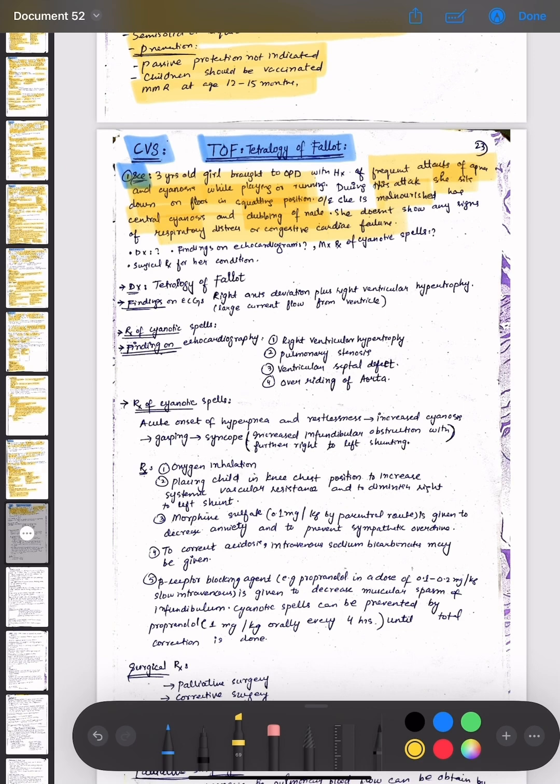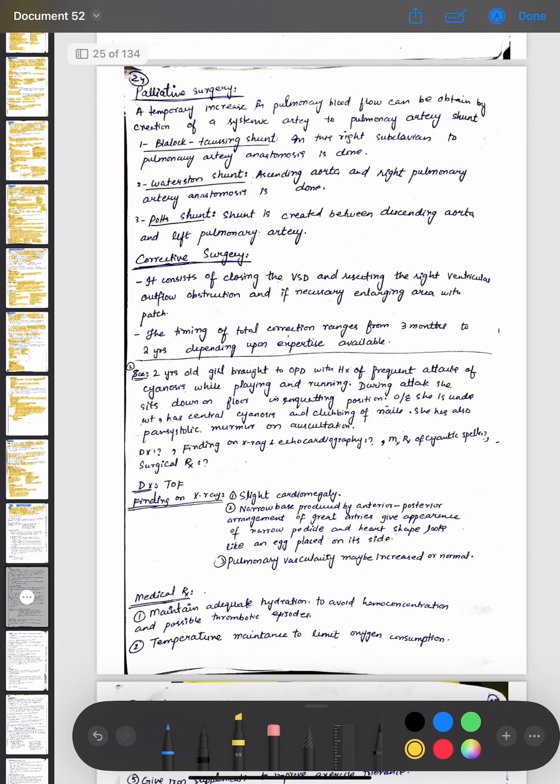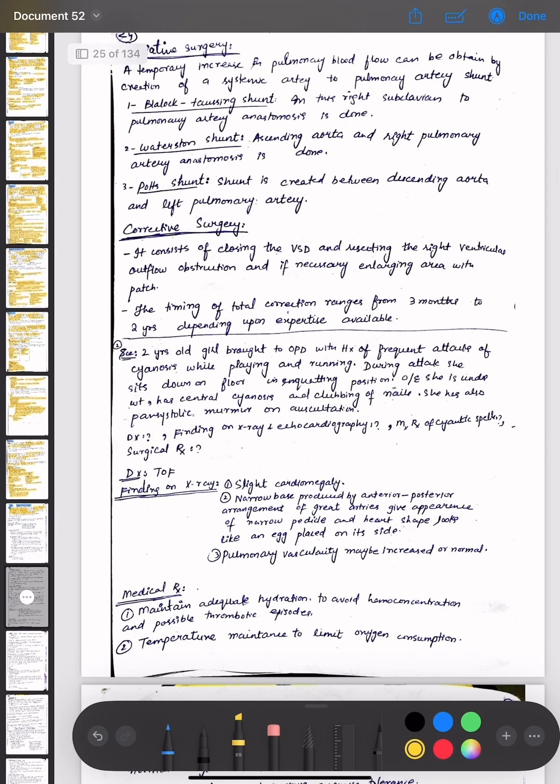Now let's read another scenario. There is a 2-year-old girl who is brought to OPD with history of frequent attacks of cyanosis while playing and running. During attacks, she sits down on the floor in squatting position. On examination, she is underweight, has central cyanosis and clubbing of the nails. She also has a pansystolic murmur on auscultation. These are the diagnostic points of the Tetralogy of Fallot.